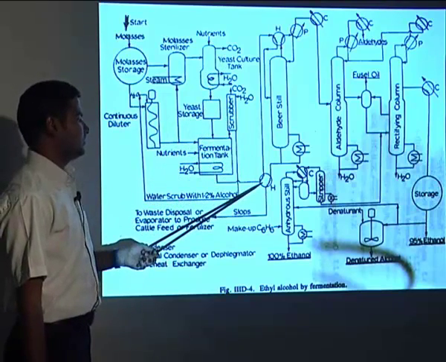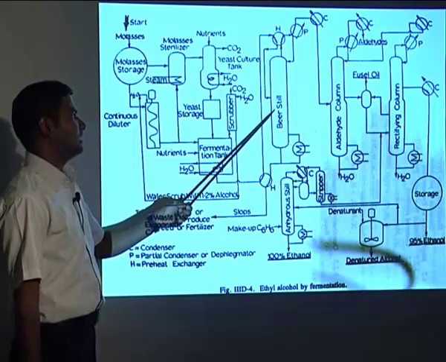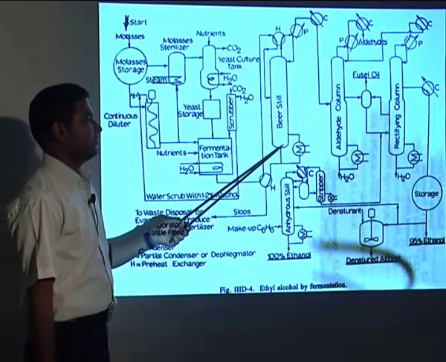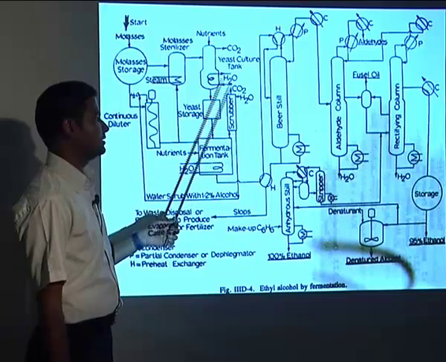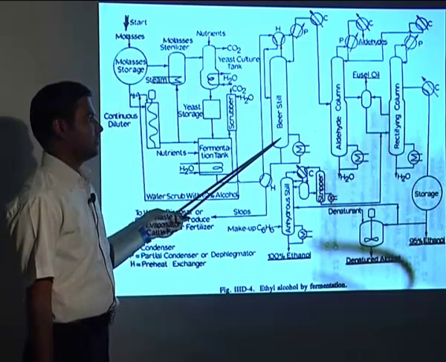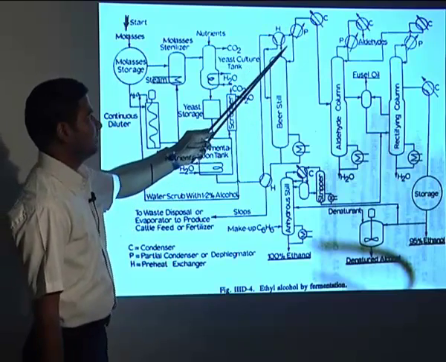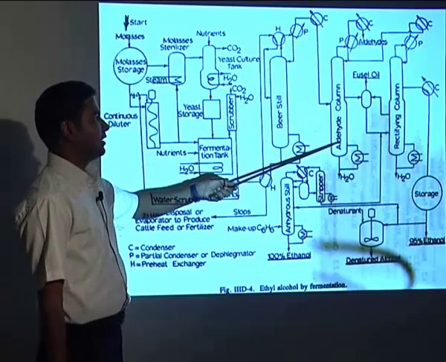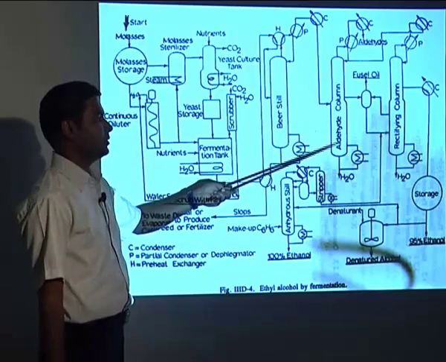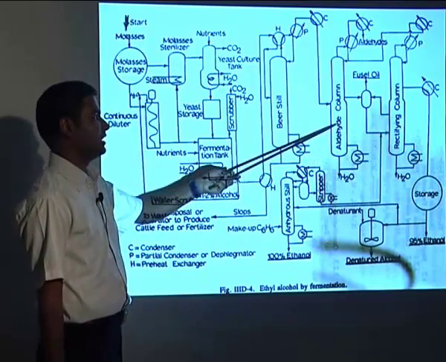The alcohol which is produced is called the beer still, and we can have it for different grades of alcohols. In this procedure, many other byproducts will be formed. The beer still is steam distilled, and then we have the aldehyde column, where byproducts like aldehydes and others will be removed.